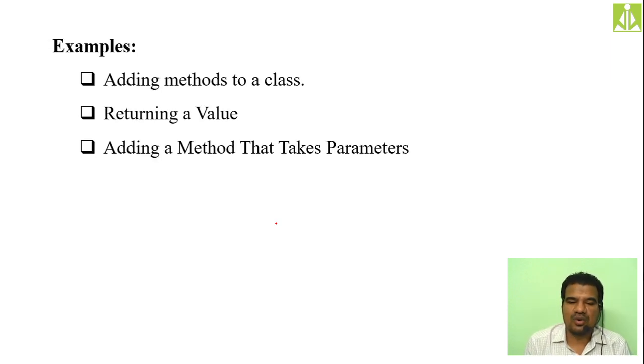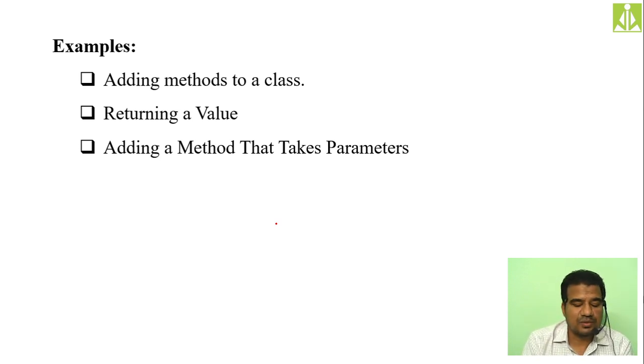So we will see different examples on that: how we can add a method to a class, how we can return a value, and adding a method that takes parameters. These three things we will practice, and after that, hopefully if time is there, we will try to go for constructors as well.